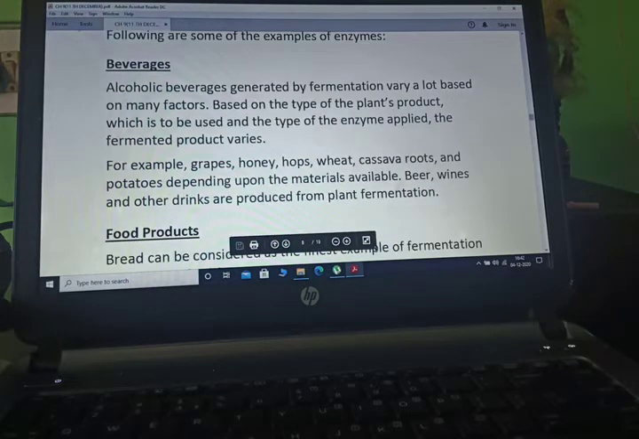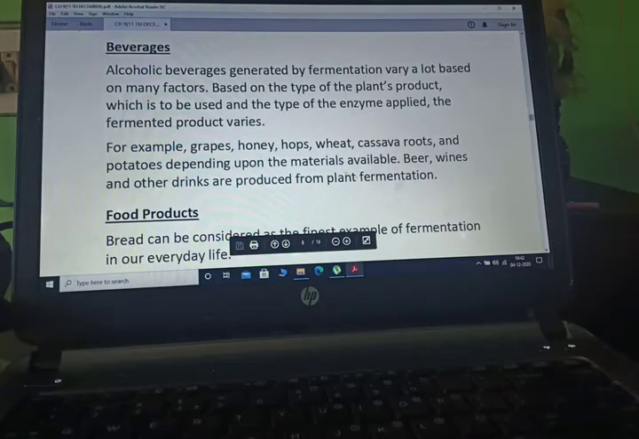Example. A few examples are there. Beverages. Alcoholic beverages generated by fermentation vary a lot in their substances based on a few factors. Based on the type of plant product which is used and the type of enzyme applied, the fermented product varies.